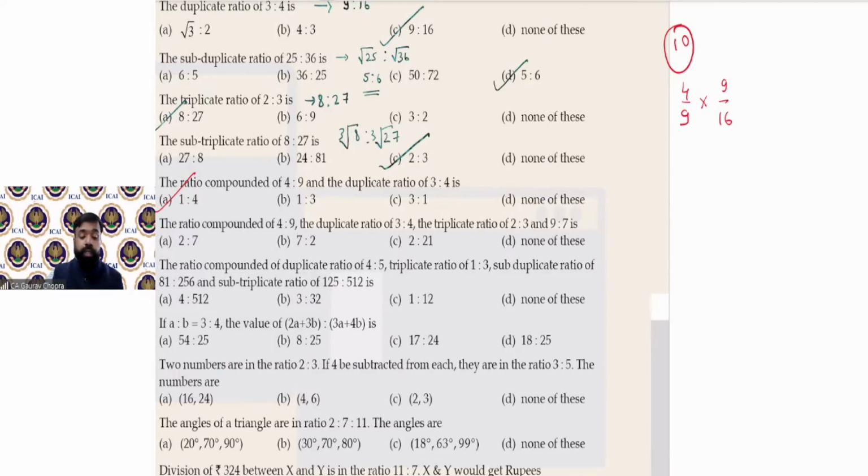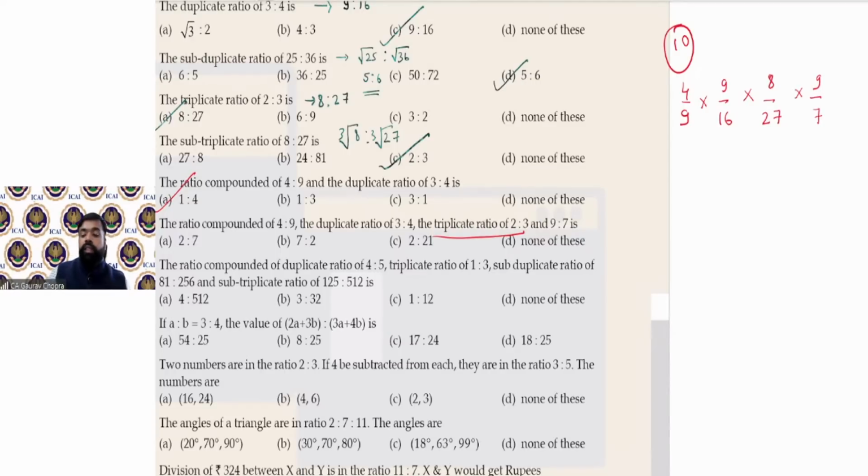Then triplicate of 2:3, write down the triplicate. 2 cubed is 8 and 3 cubed is 27. And the last one is 9:7. So these are the 4 values: 4/9, 9/16, 8/27, and 9/7.